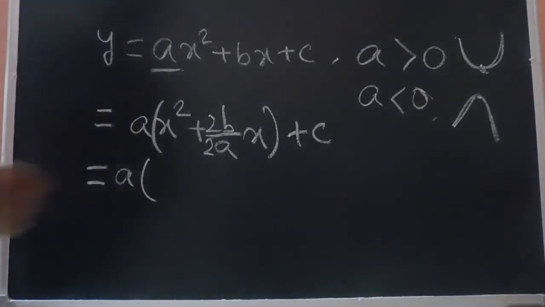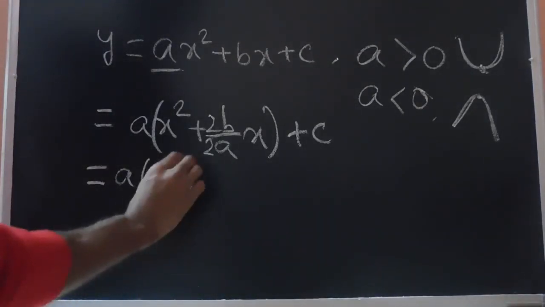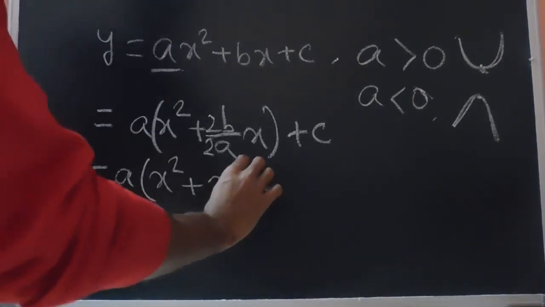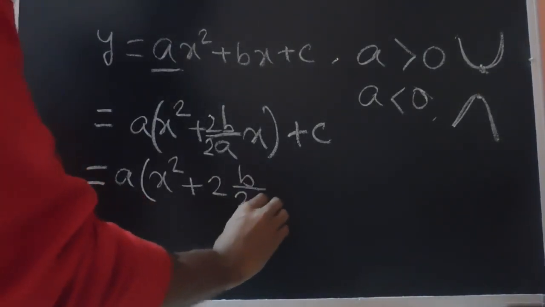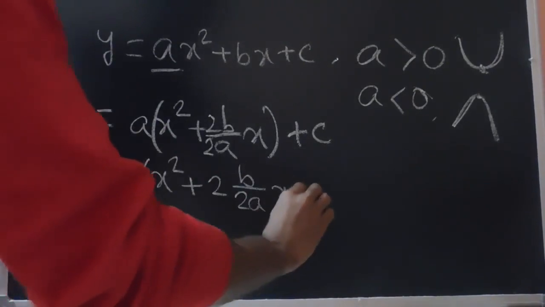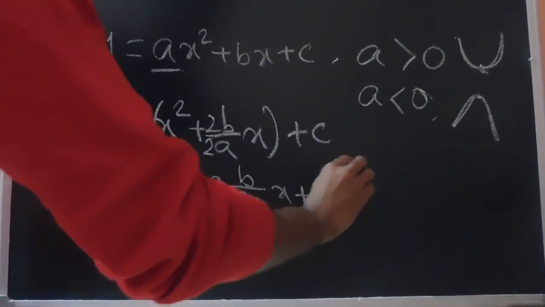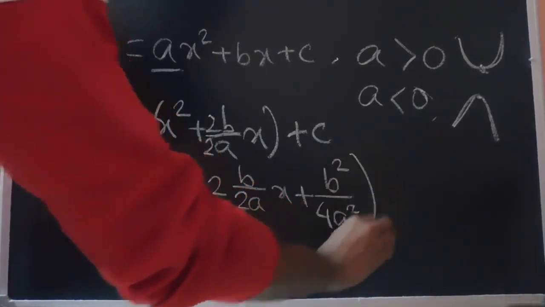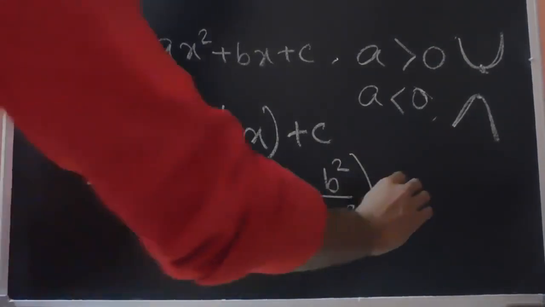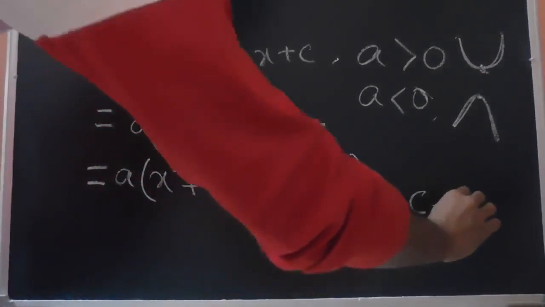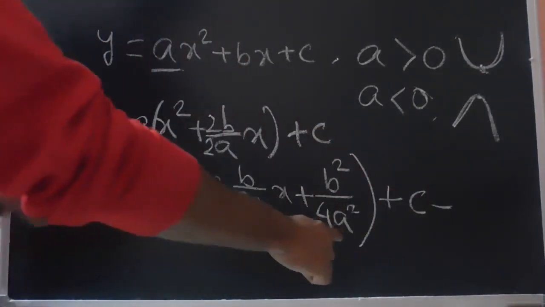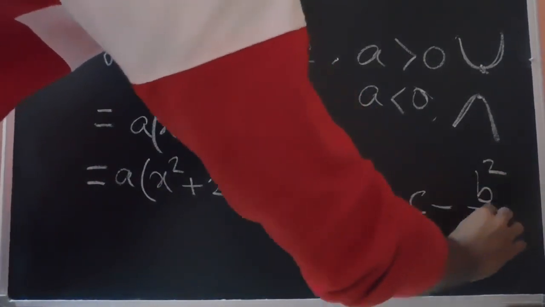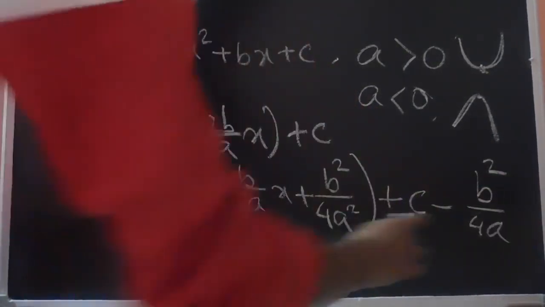So we can use x square plus 2 times b by twice a into x plus b square by 4a square. This part we have added over here, so we need to subtract it from over here. So c minus b square by 4a square multiplied with a, so this is c minus b square by 4a. Basically this part we have added and subtracted over here.